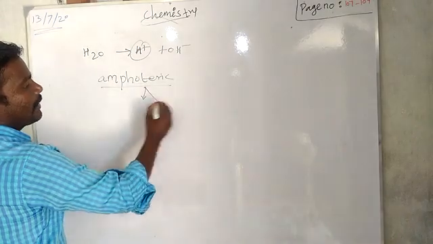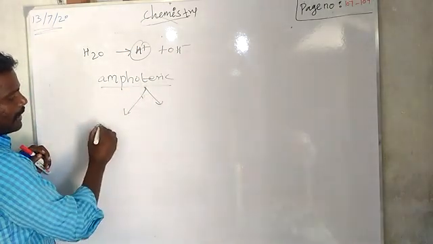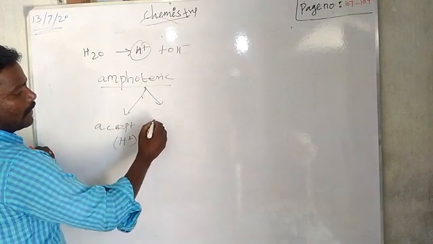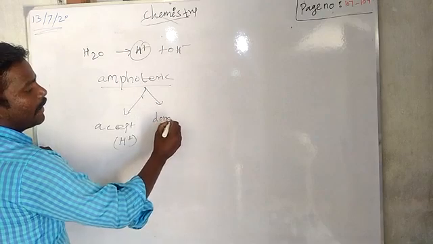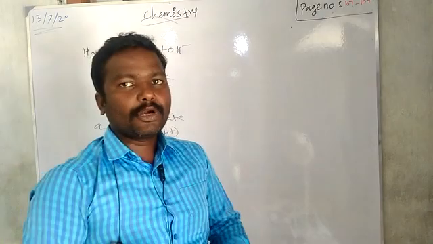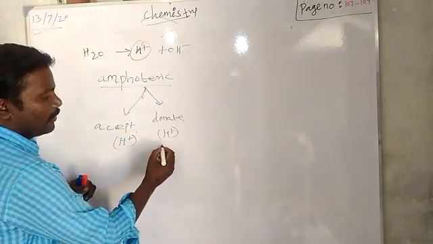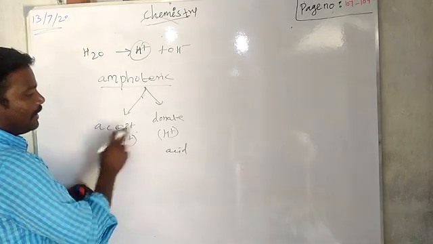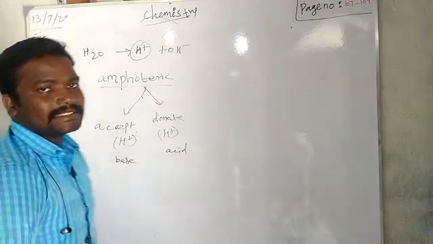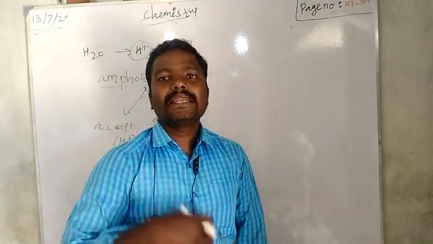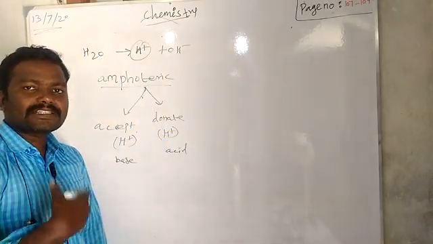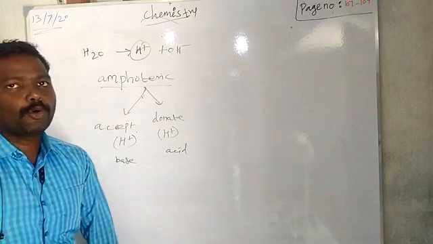Amphoteric means which can accept a proton, H plus means proton, or which can donate H plus. So which will donate the proton? Acid. So it can act as an acid, or accept. Which will accept the proton? Base. So it can act as an acid or base. Based on that we can tell it can donate a proton, proton meaning nothing but H plus, and also it can accept a proton. That's why we say amphoteric nature.